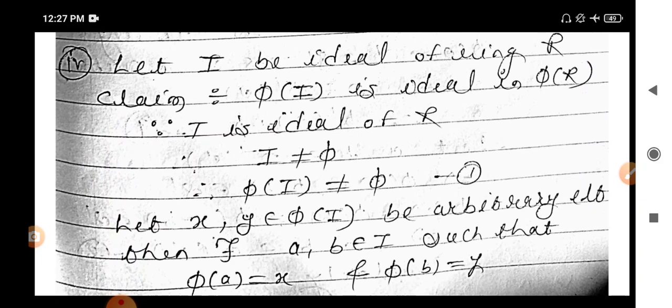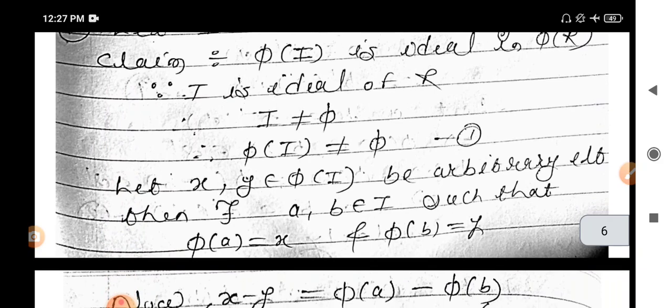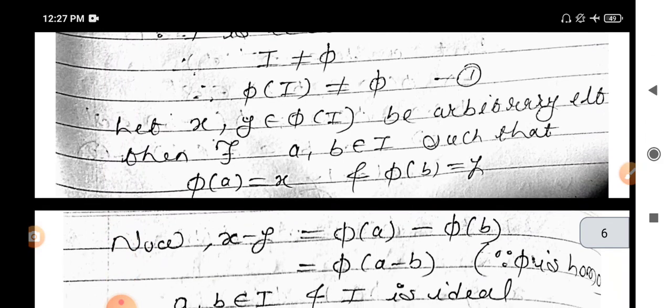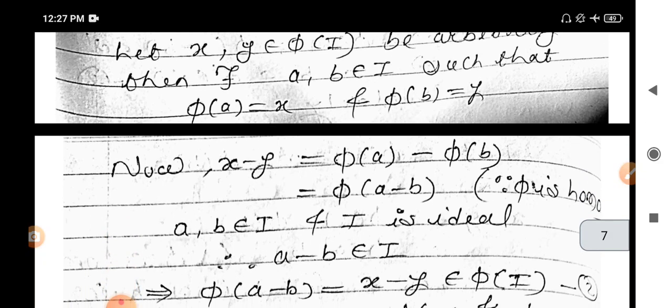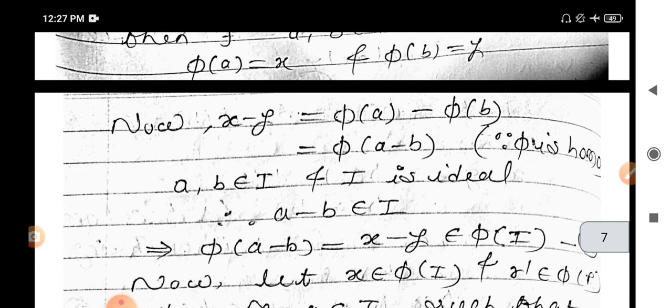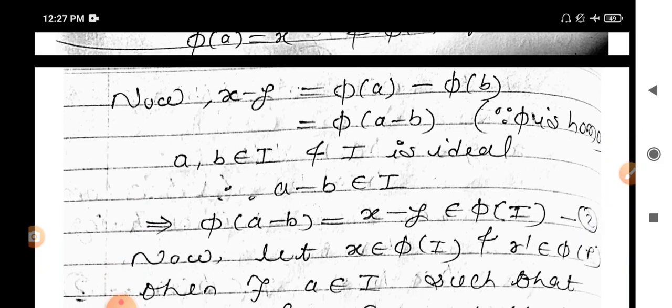Now X, Y belong to phi of I. Then there exist elements A, B belonging to I such that phi of A equals X, phi of B equals Y. In the same way, X minus Y is equal to phi of A minus phi of B, which is phi of A minus B, since phi is homomorphism. Let A, B belong to I, then A minus B also belongs to I since I is ideal. Now phi of A minus B, which is equal to X minus Y, belongs to phi of I.